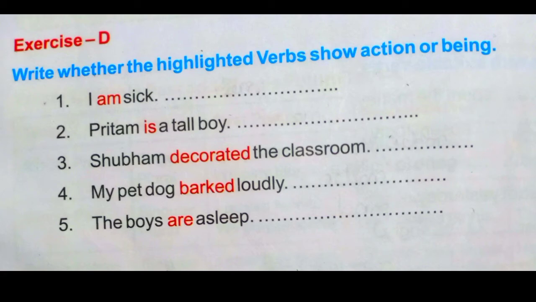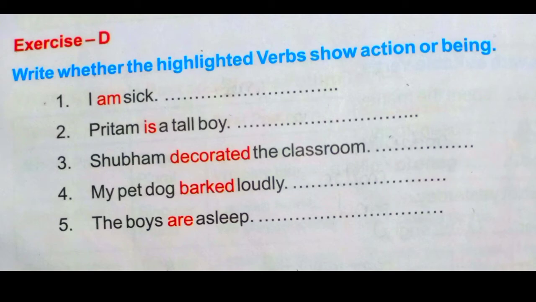Next exercise, exercise D. Write whether the highlighted verbs show action or being. See, some words are highlighted in red color. They are the verbs of these sentences. If the verb is telling about the action performed by the subject, then you have to fill the blank with action. And if the verb is telling about the state of being or the existence of the subject, then you have to fill with being. So let us start doing it.